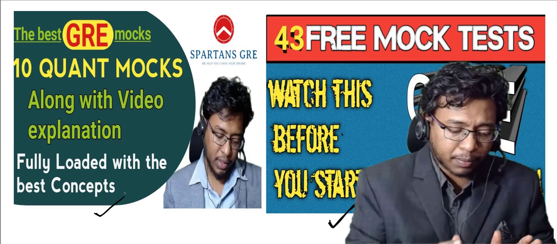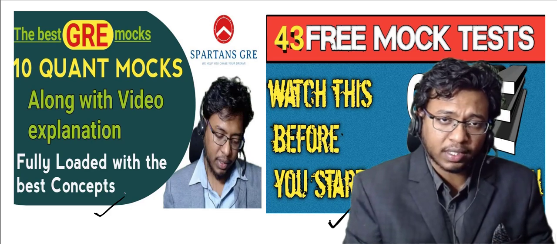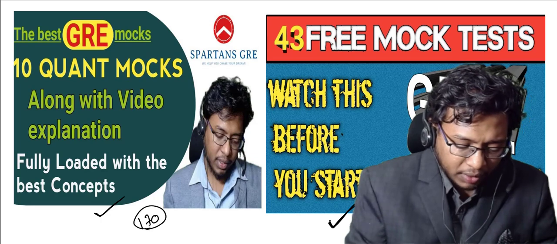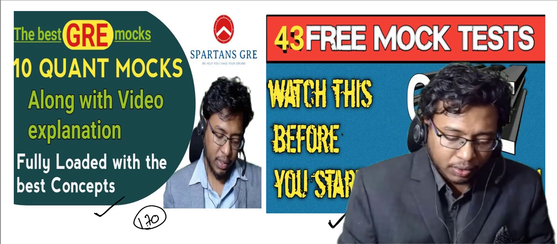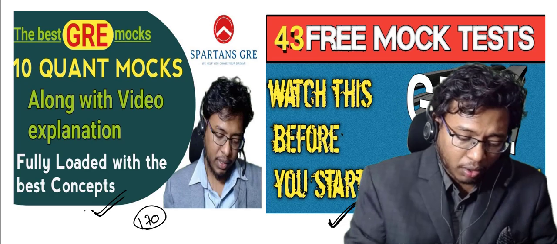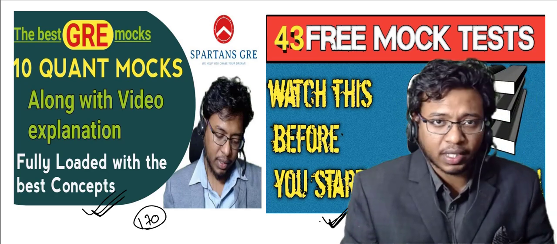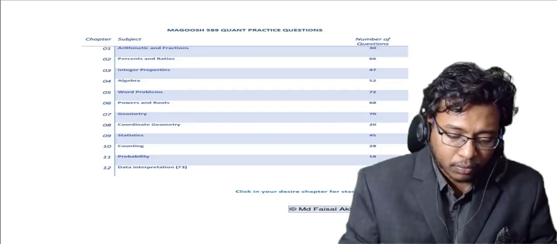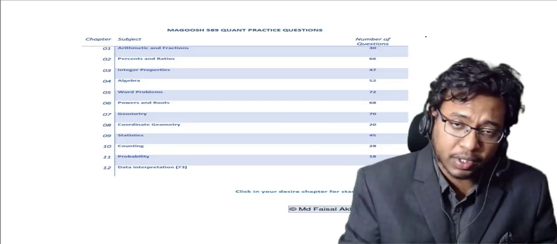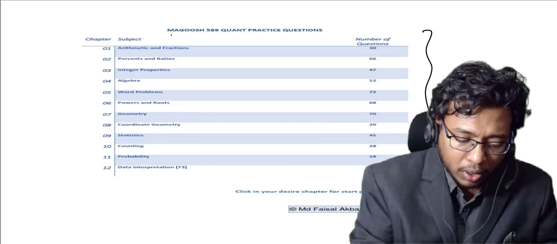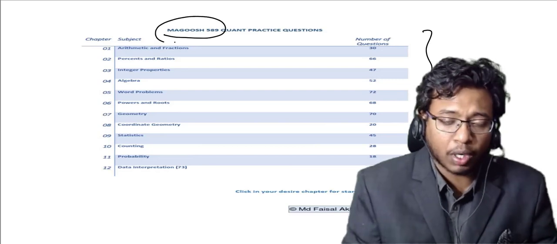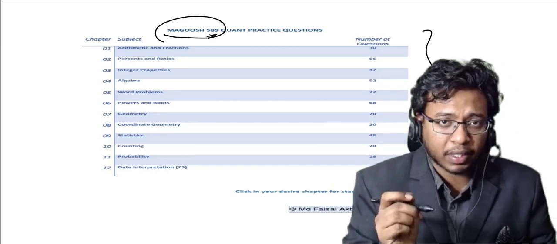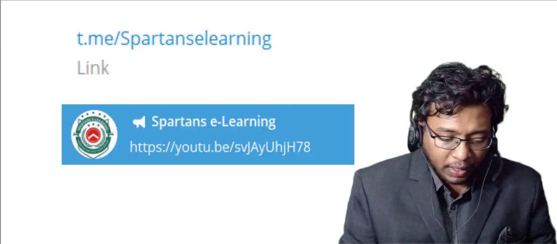So the specialty of these 10 mocks is they are of high standard. So again, these are for people aiming for perfect 170 scores, right? So once you are done with this one, you can go with this, or first you can go with this and then you can go with this, right? So this is about the mock section. Now once you are done with all these things, if you still have time, then go and solve the Magoosh 589 quant practice questions. But again, don't waste your time solving easy questions. Just pick the harder ones and solve them, right?